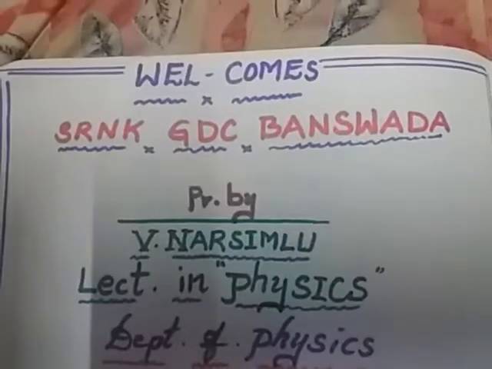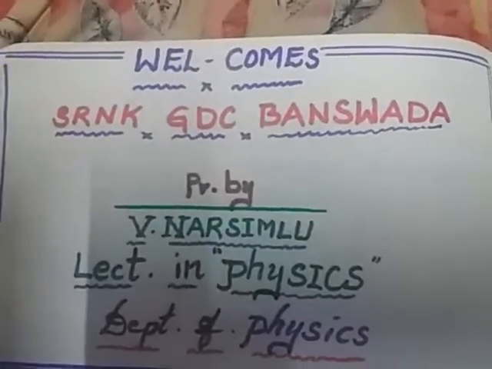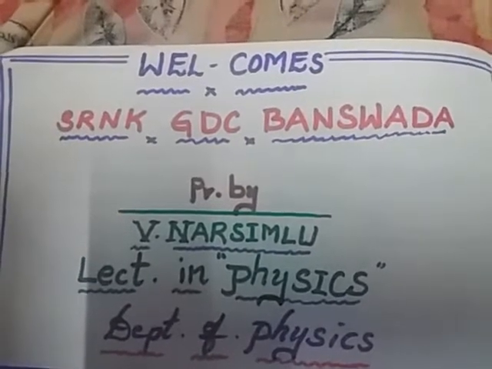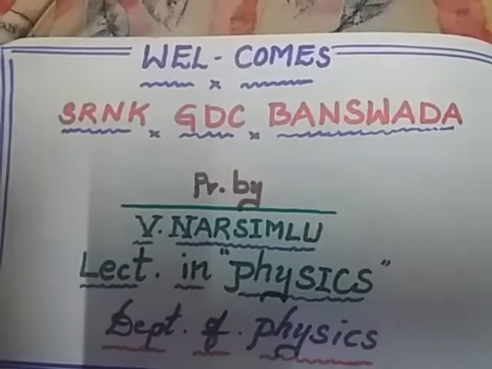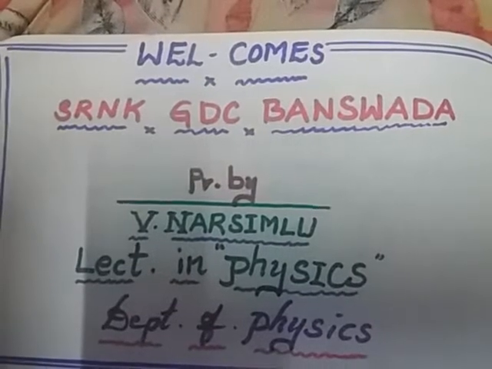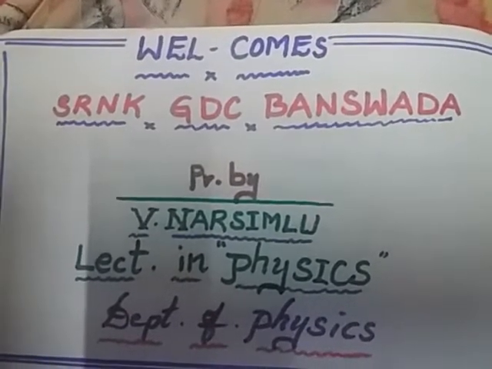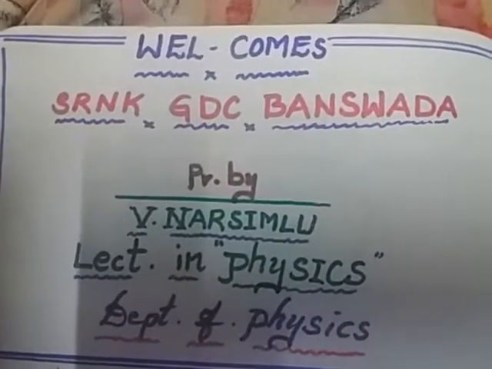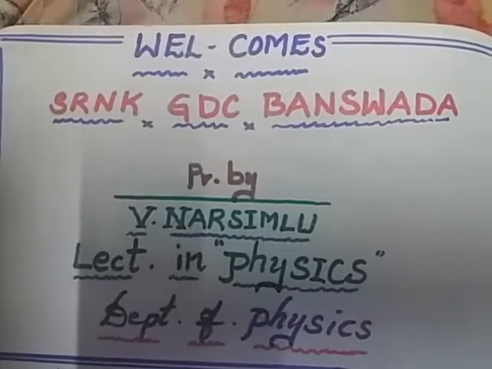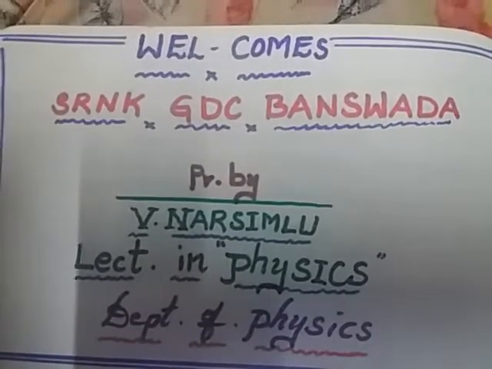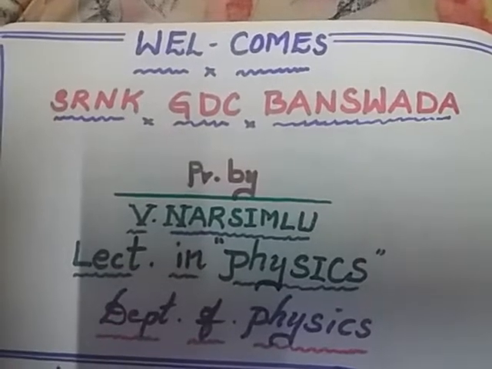So, in the last class, we were discussing the Bose-Einstein distribution law. In that, the number of particles of the system remains constant, and the corresponding energy of the particles also remains constant.